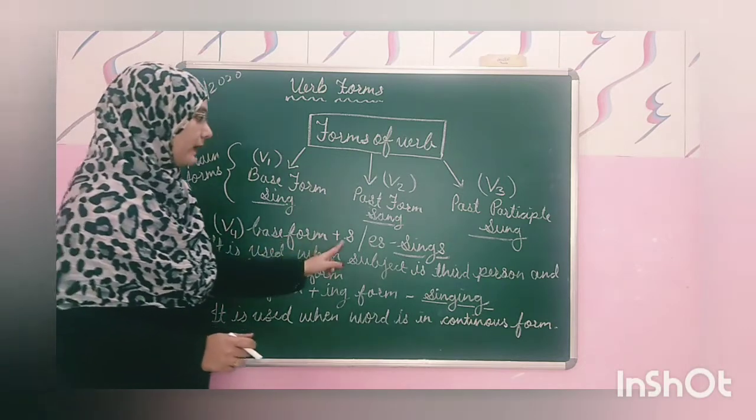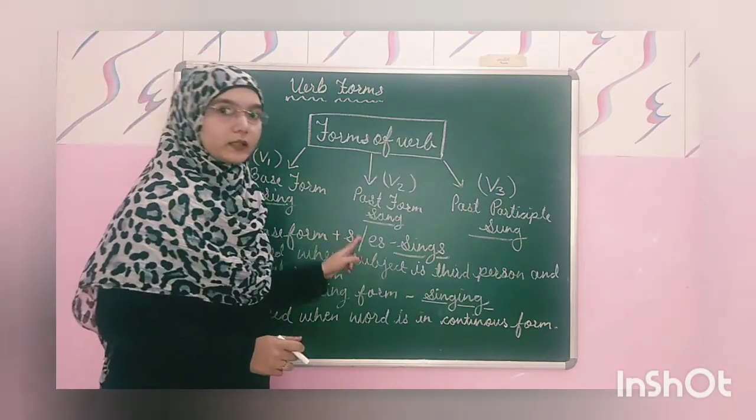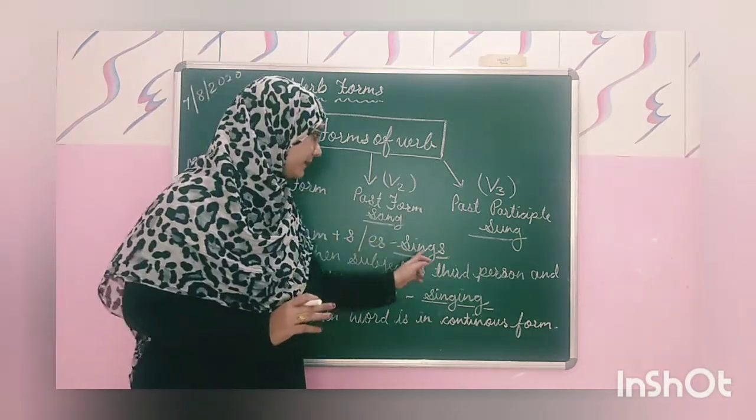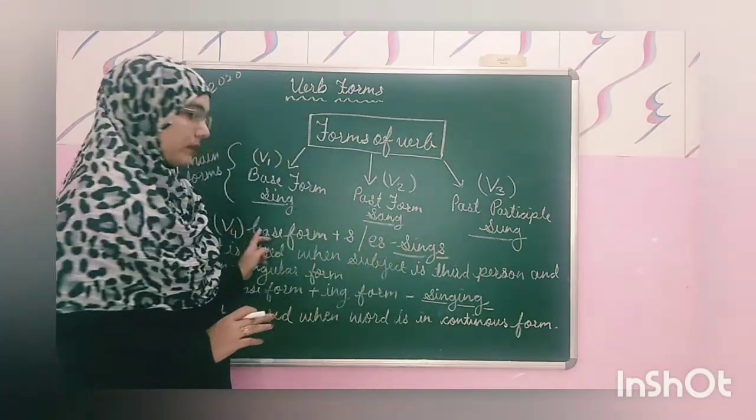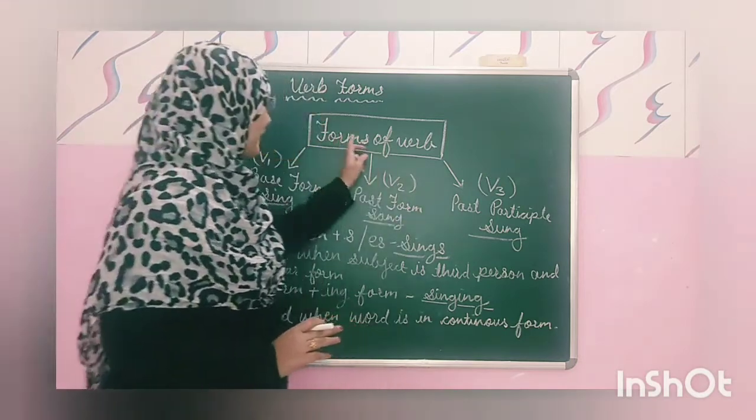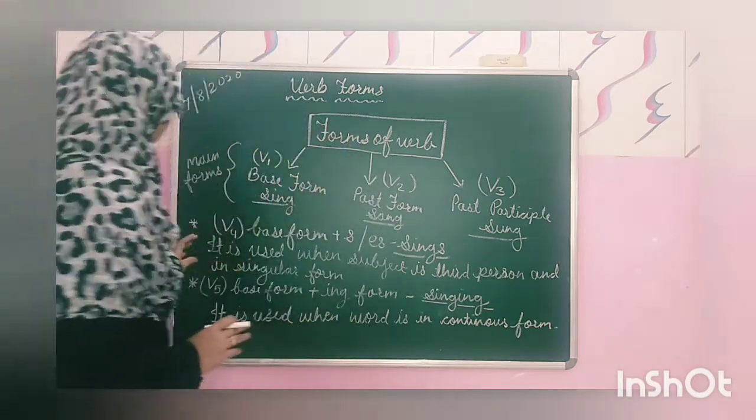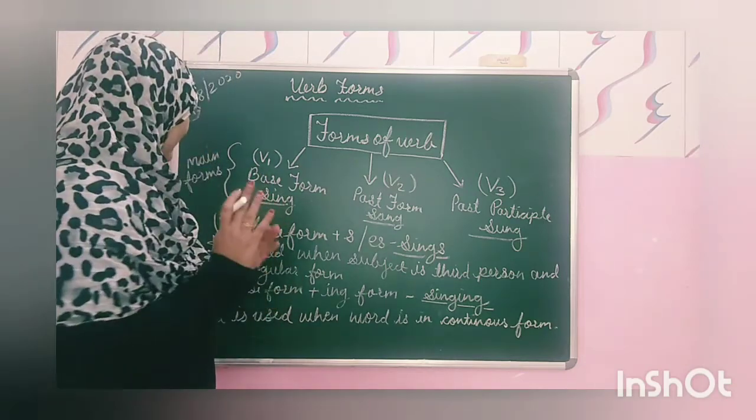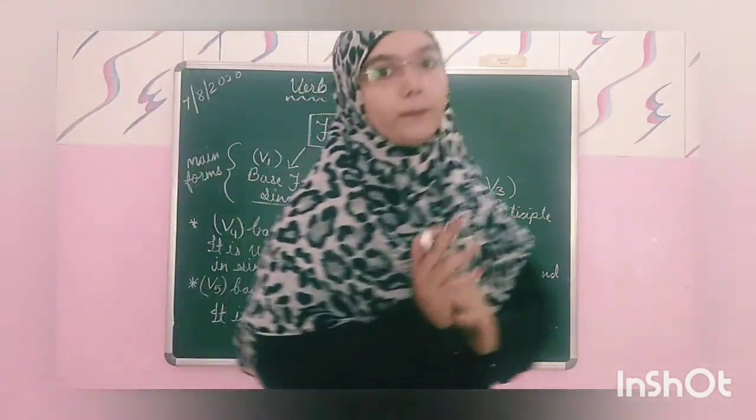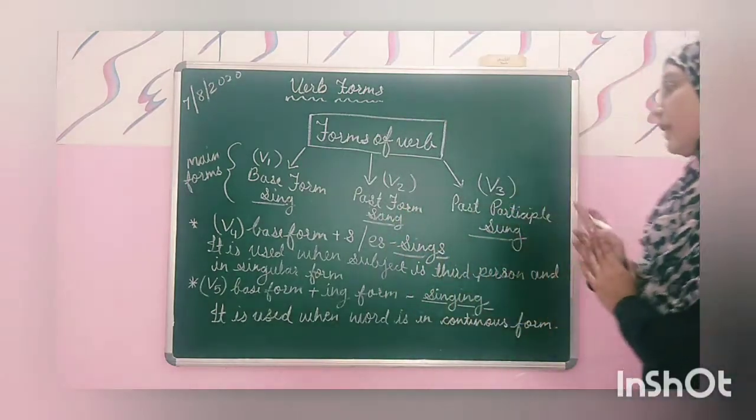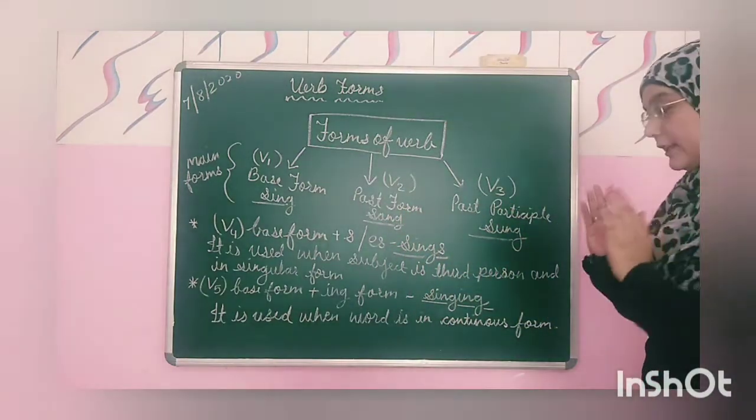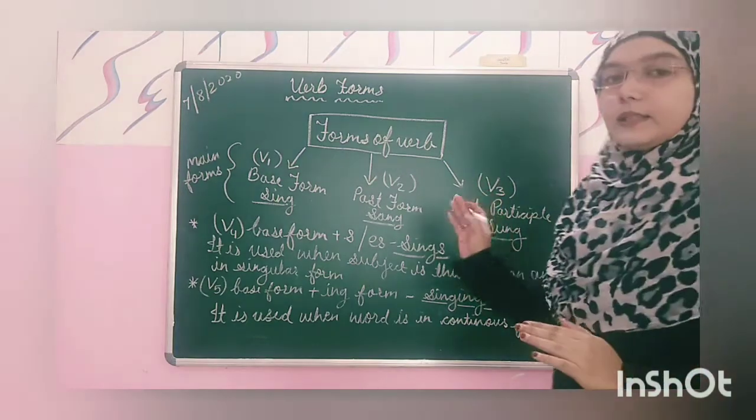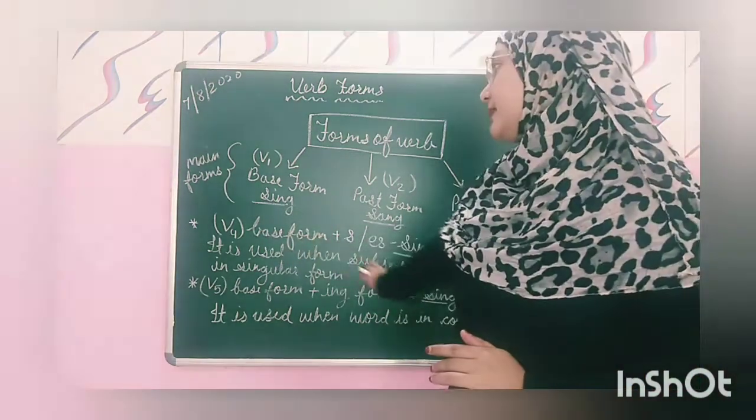So the V4, how is it formed? Base form plus adding s or es. When you add s or es to the base form, it becomes V4. V4 form of the verb is used when the subject is third person and in singular form.